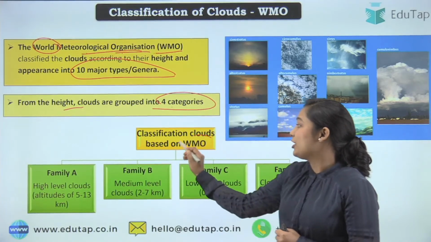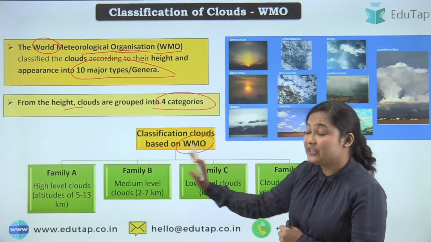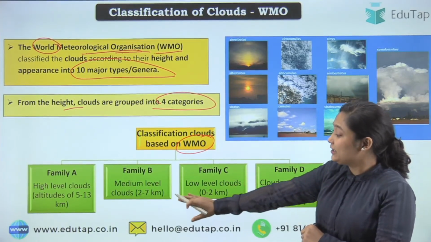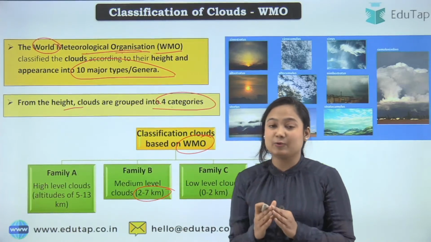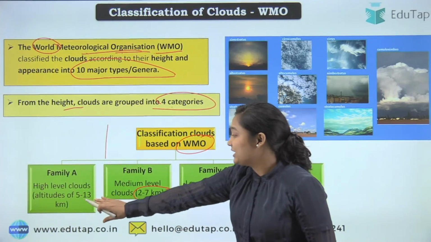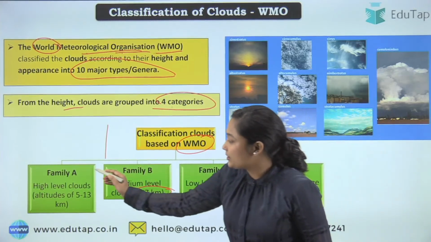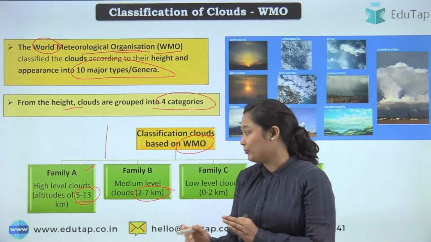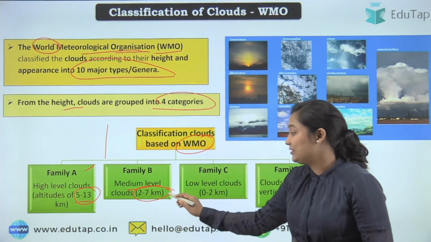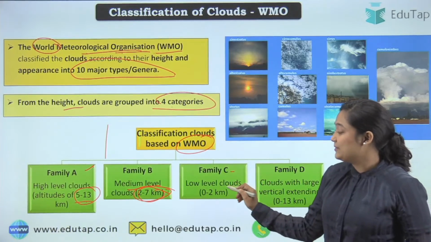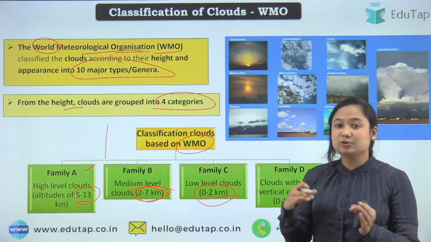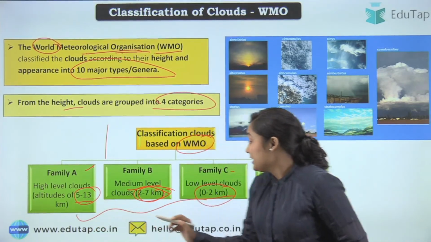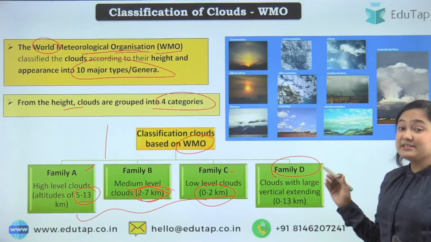Here you can see, according to the World Meteorological Organization, there are 4 families, and we classify these 4 families basically on the height at which they are found. At what height we can find the cloud, that's how we discuss it. First of all, family A: these are the clouds that are very high, found at 5 to 13 kilometers. Then the medium level, that is 2 to 7 kilometers. Then family C, the low level clouds, that is 0 to 2 kilometers.